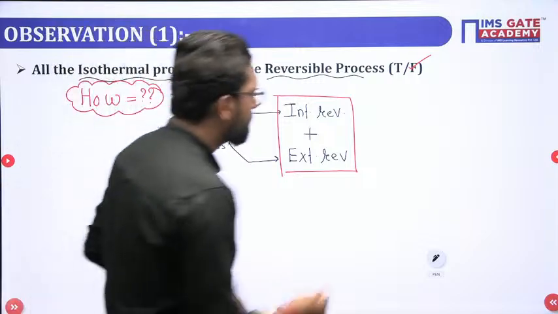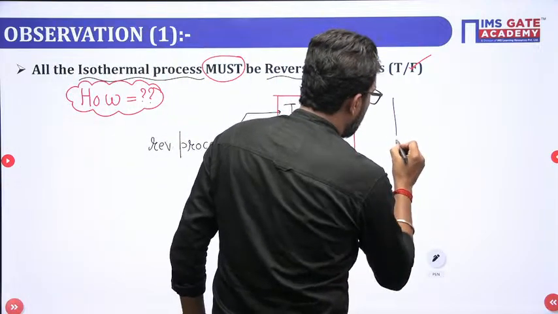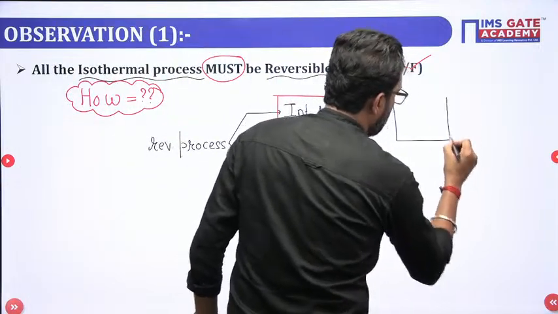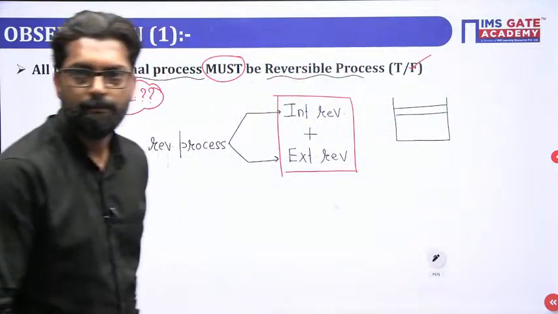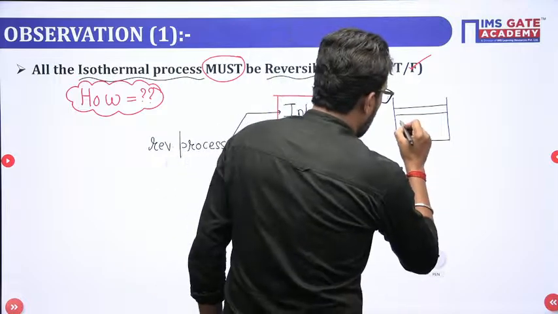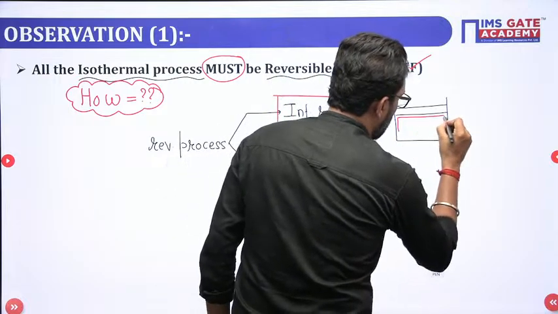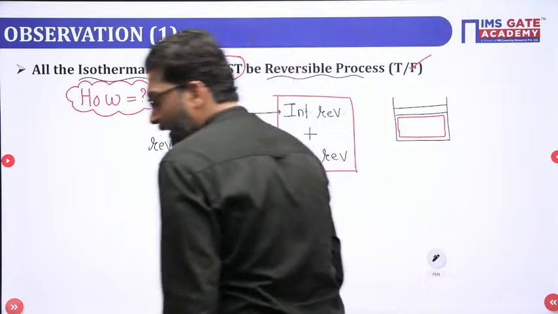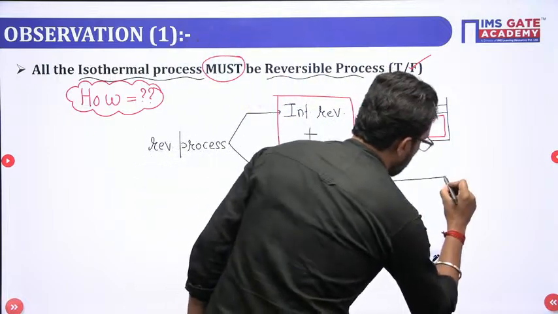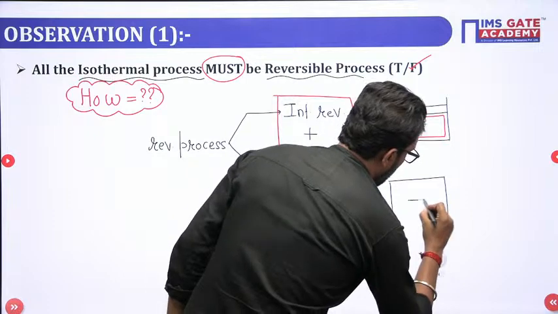Let's suppose there is a container. In this container, there is a piston. Now, this is your system boundary. Now, you have a thermal reservoir, let's suppose, of temperature T0.